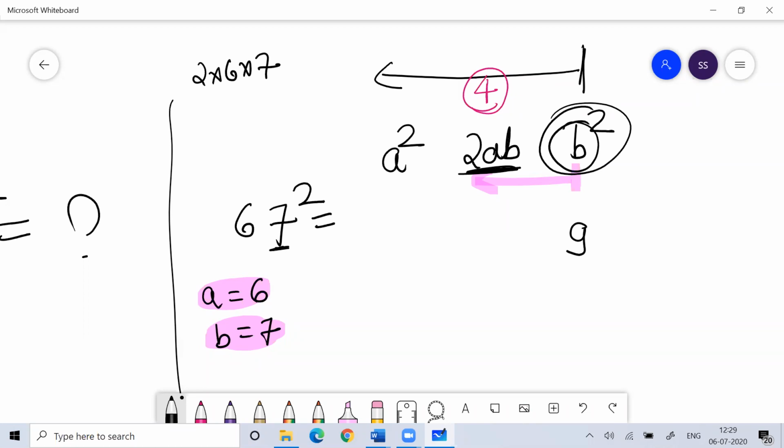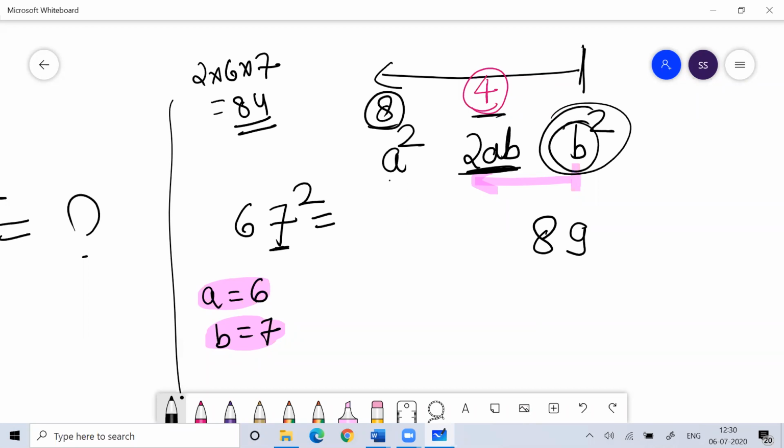Then do 2AB, that is 84. Now 84 plus the 4 carry is 88. Write 8 and 8 carry.